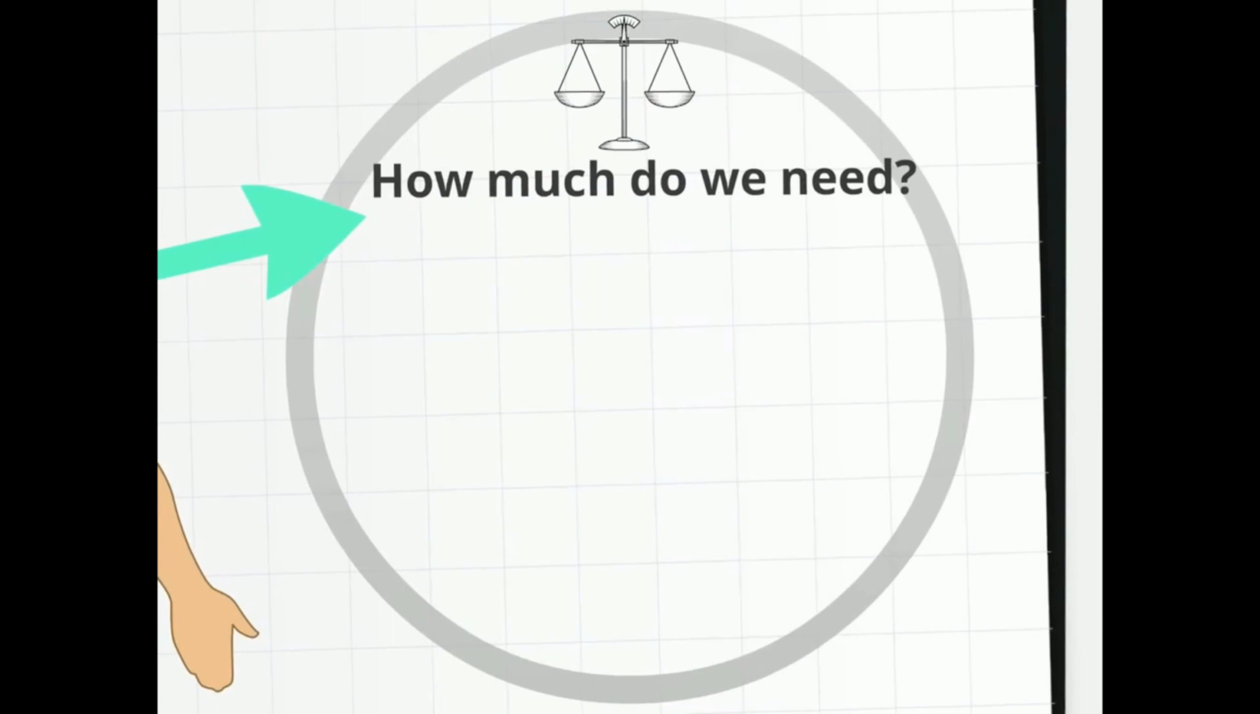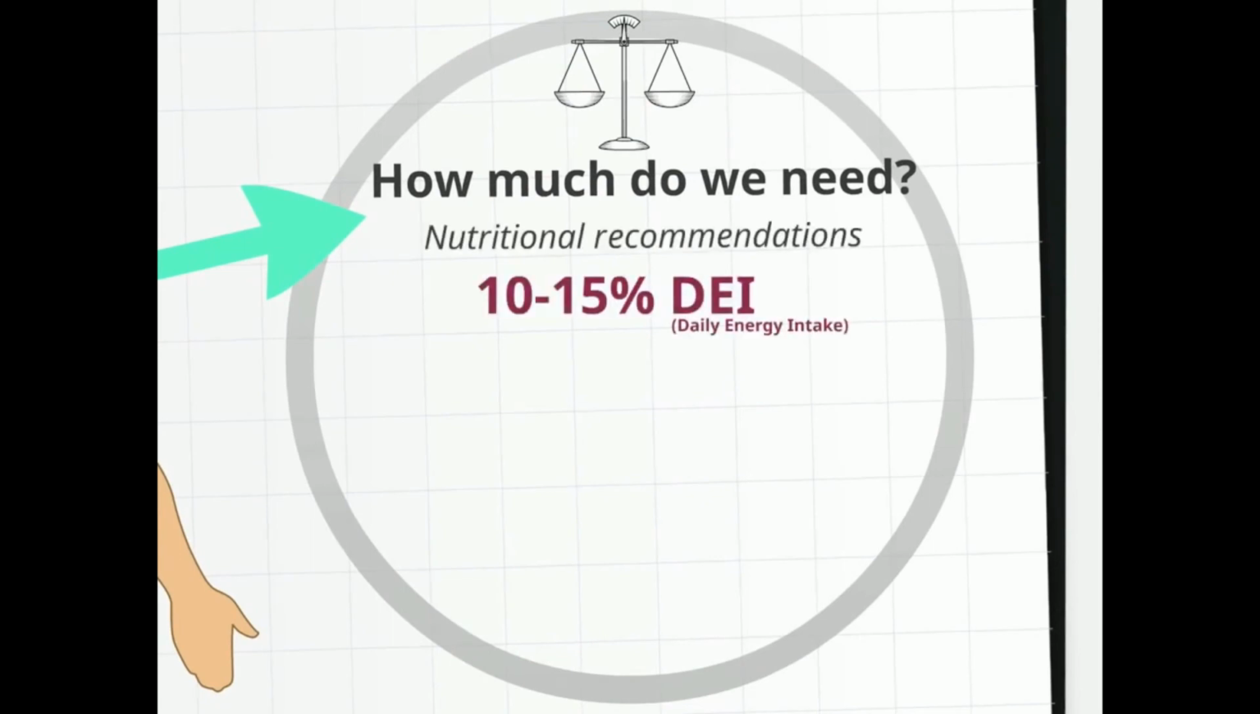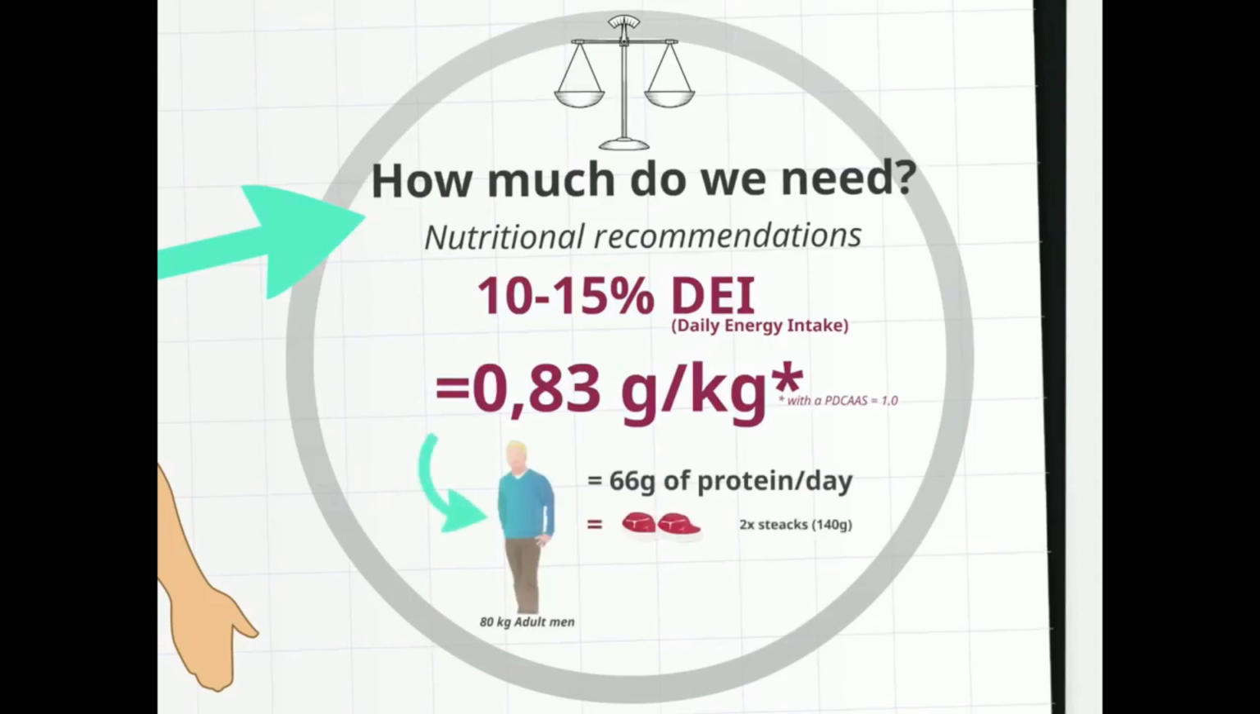How much do we need? Proteins should make up between 10 to 15% of our daily energy intake. Nutritional recommendations for the protein intake of adult men and women is 0.83 grams per kilogram for protein, with a protein digestibility corrected amino acid score value of 1, which is equivalent to 66 grams of protein per day for an adult man who weighs 80 kilograms.